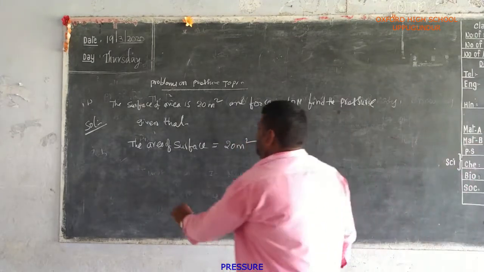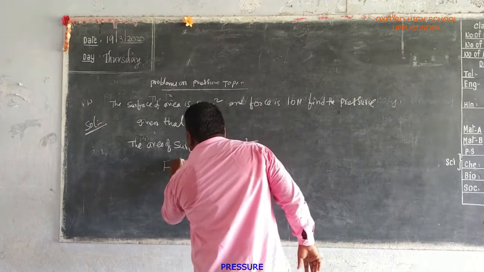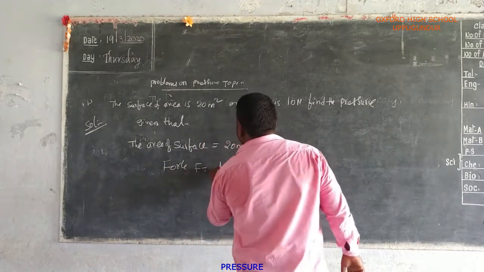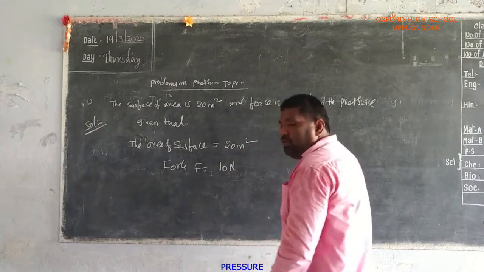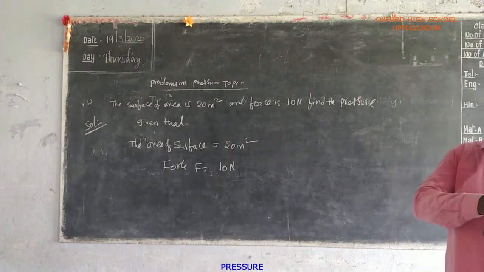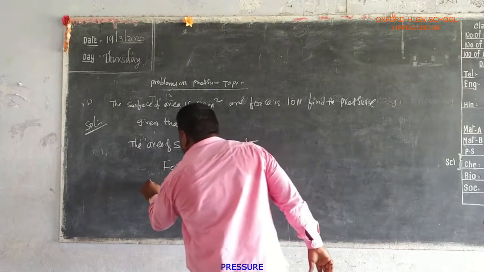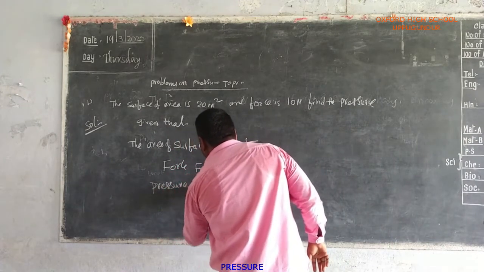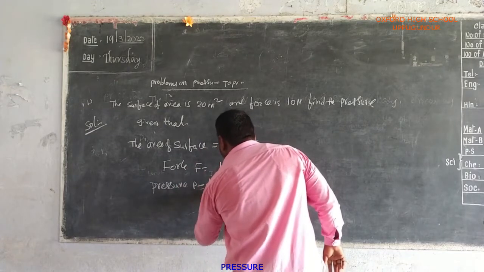Force is equal to how much? F is equal to 10 newtons. Now we find which value? The pressure value. Pressure is equal to, P is equal to the formula force by area.